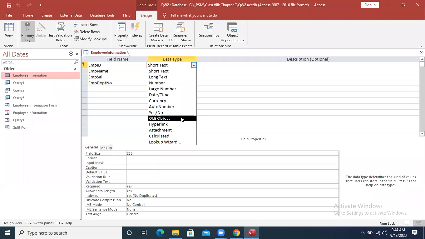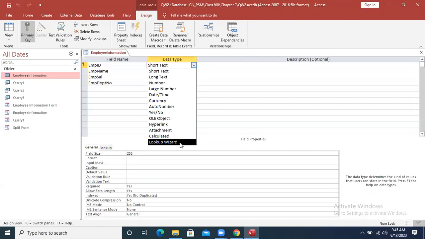Why is the OLE object used? What is the purpose of OLE? OLE stands for object linking and embedding. I had told you the purpose of OLE, remember? Can you tell about it? Raise the hand who will tell me about OLE. Object linking and embedding is the data type when we are concerned to store some animation, video, audio, any type of file, Excel file, PDF file, presentation file. So we are going to take which data type? OLE object.